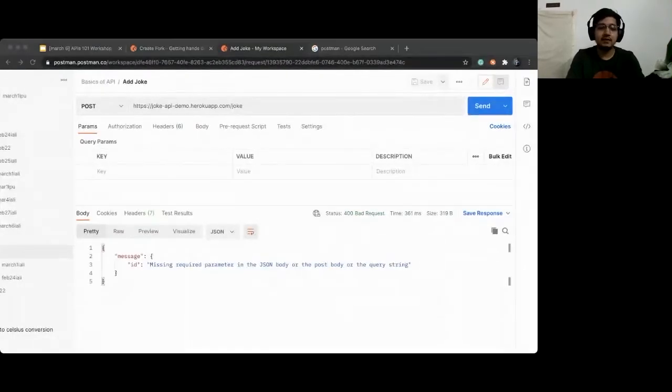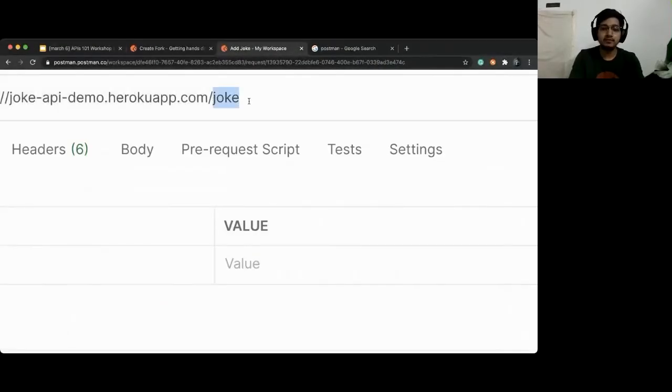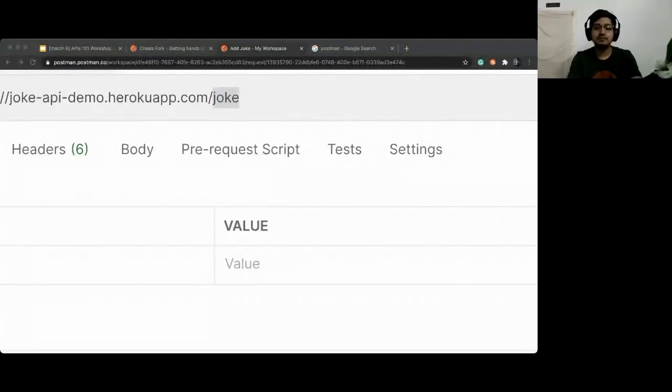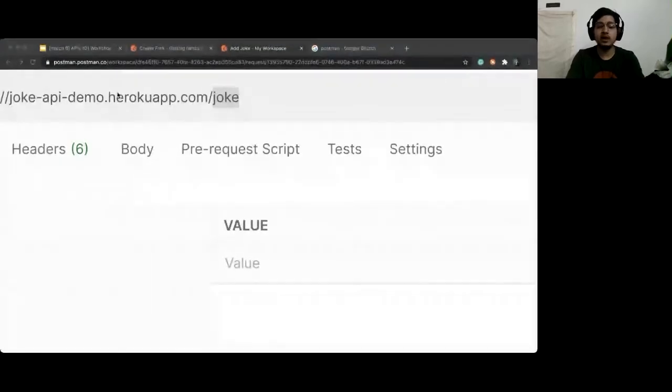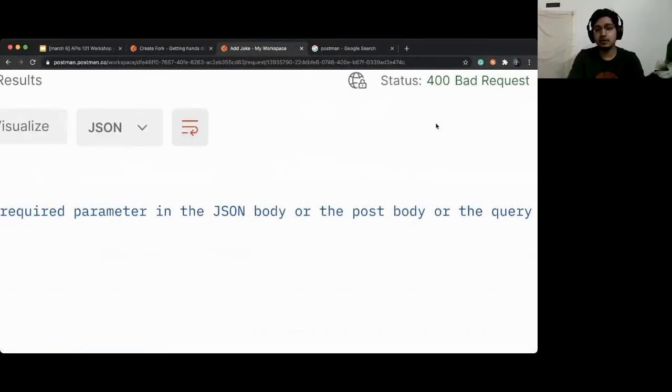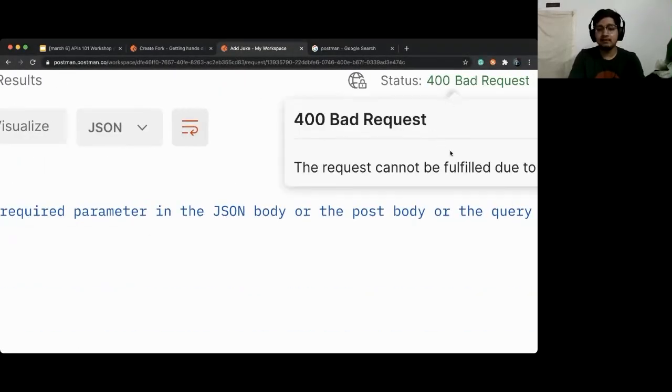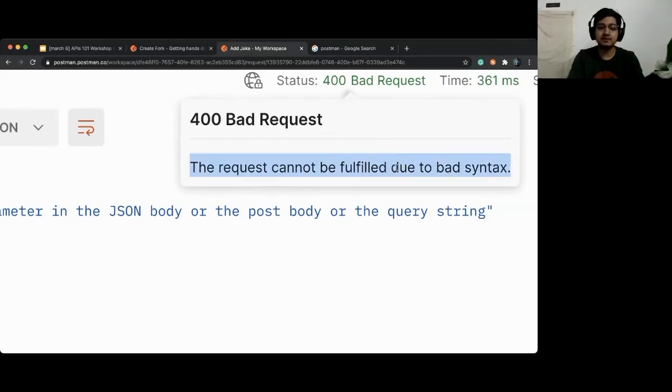You should see an error. What is the status code of this error? Don't use the home URL. Use /joke, else you will get method not allowed. It will give you 400, saying that it is a bad request, meaning that this request cannot be fulfilled because of bad syntax.